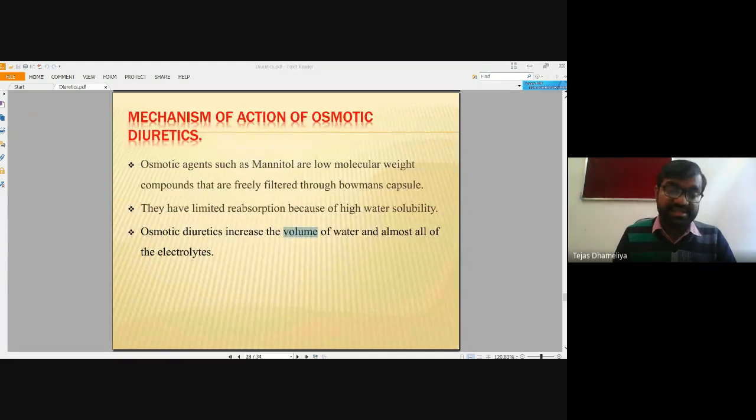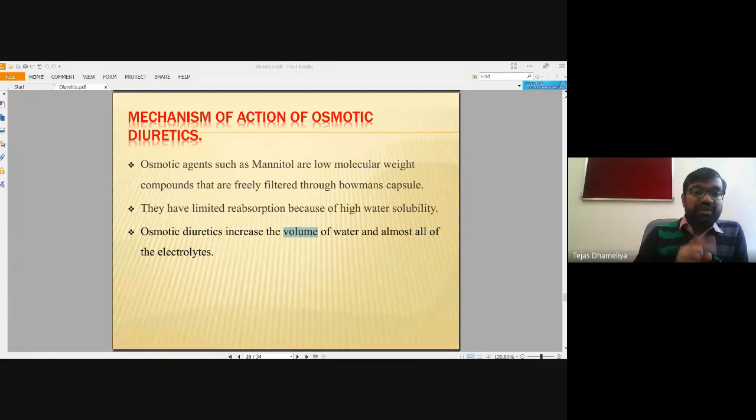Other diuretics are not on my slides, but if you refer to medicinal chemistry by Wilson, or the pharmacology by Rang, you will come across these as osmotic diuretics. They are generally purine alkaloids obtained from tea.